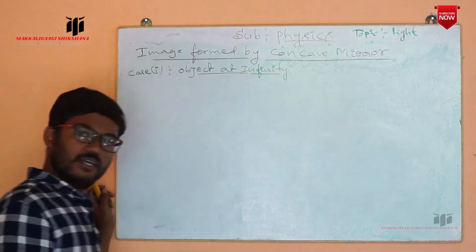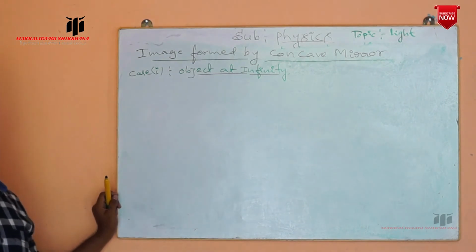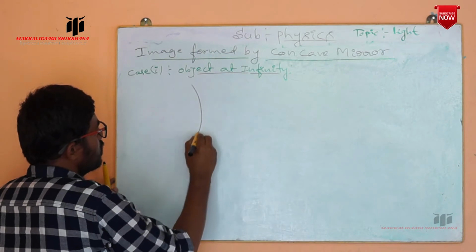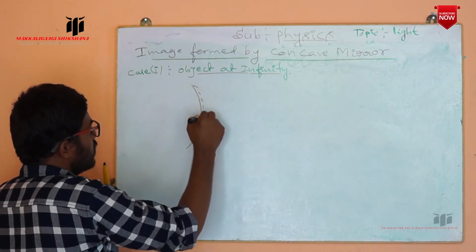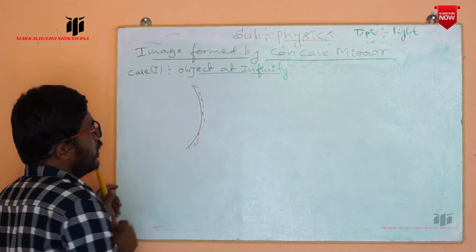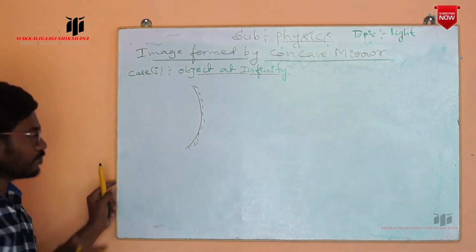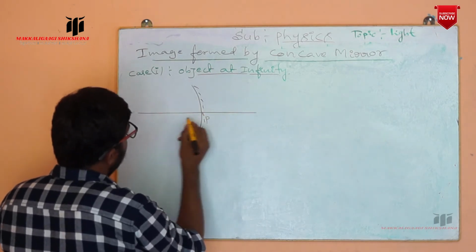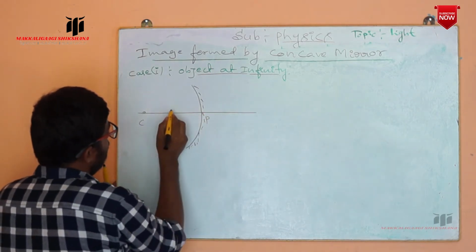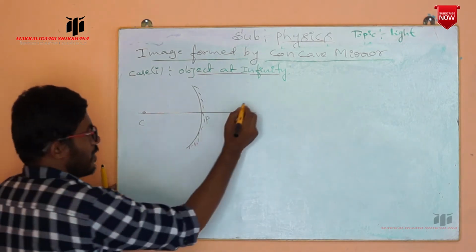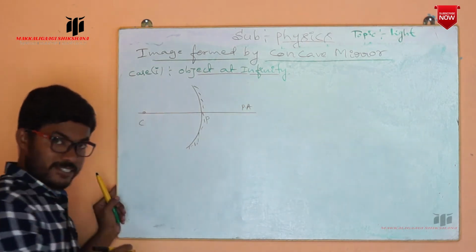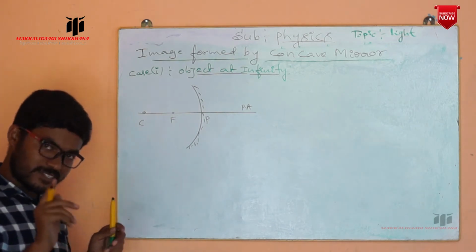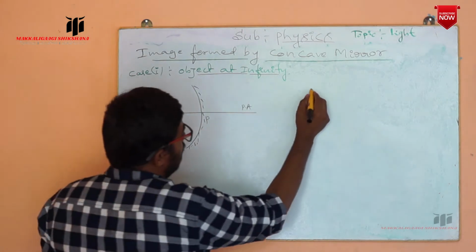Object is at infinity. So, in case of a concave mirror, what happens? First, here we have taken the concave mirror. So, this is a concave mirror. Outer surface is silvered. Inner surface is a reflecting surface. Now, the line which passes through the pole and the center of curvature, that we have taken as the principal axis. So, this is the principal axis, and exactly in the middle we have taken the focus.